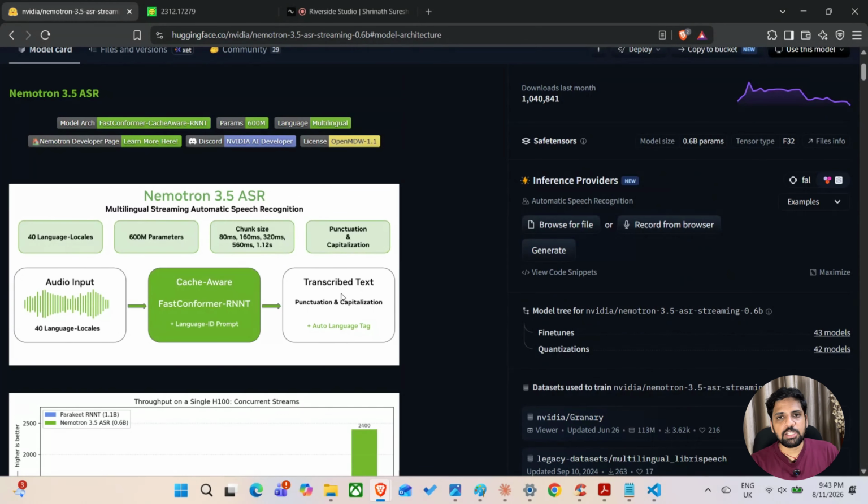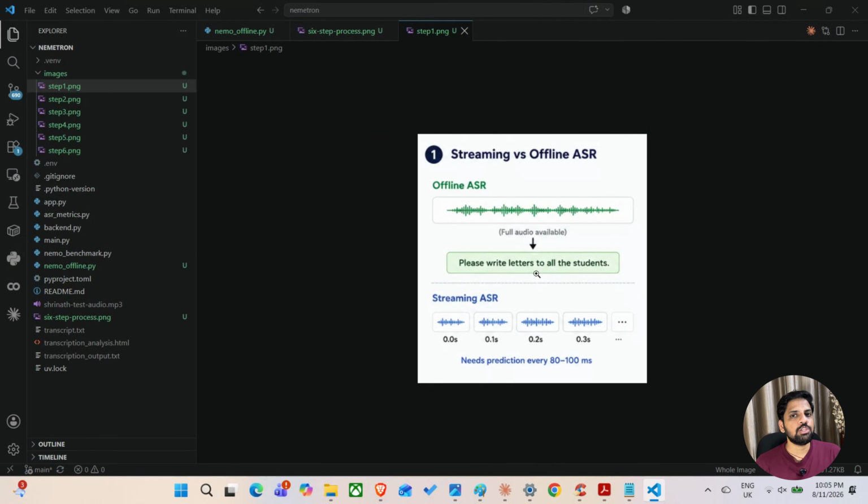Before we try this particular model with CPU and GPU based infrastructure, let's try to understand what this cache-aware system is, which helps the model provide high throughput. Let's try to understand this workflow in 6 simple steps. Start with a simple question. What is the difference between streaming ASR and offline ASR?